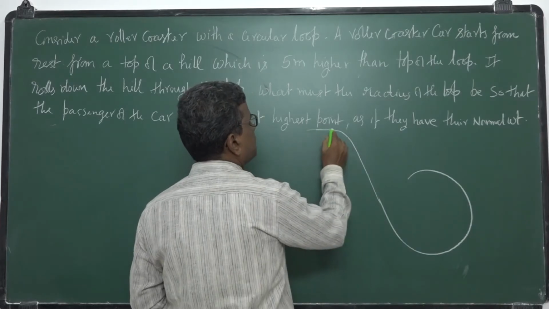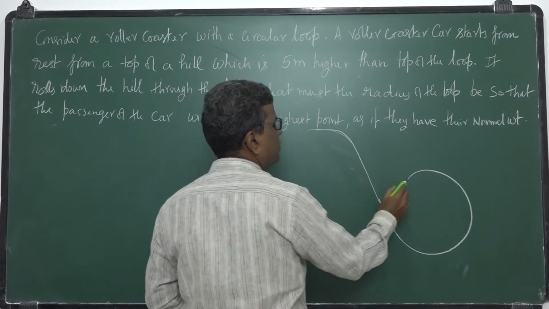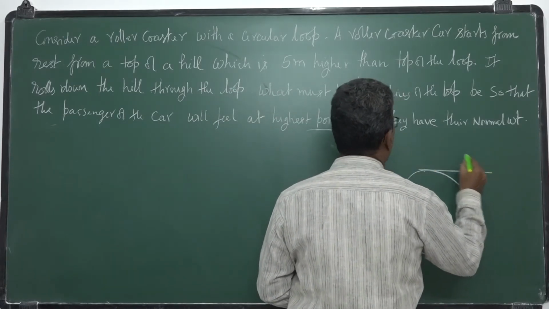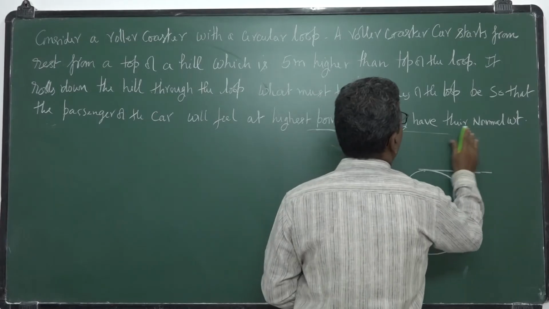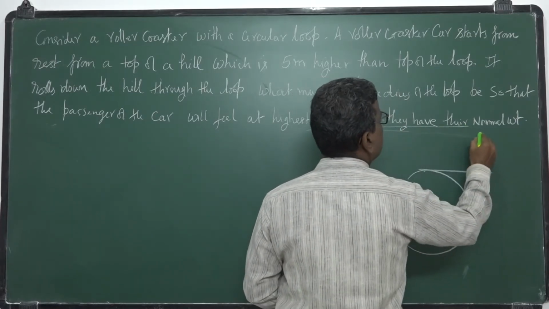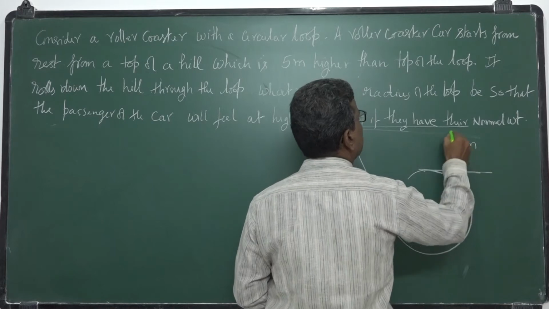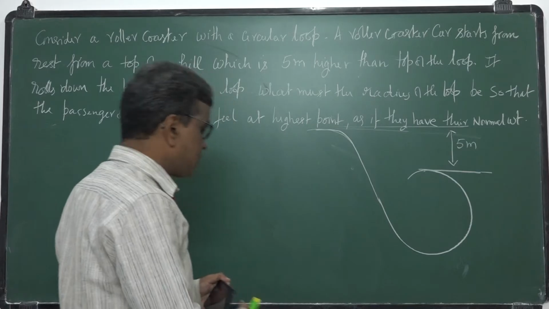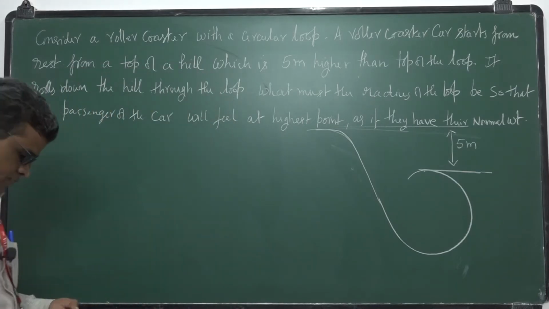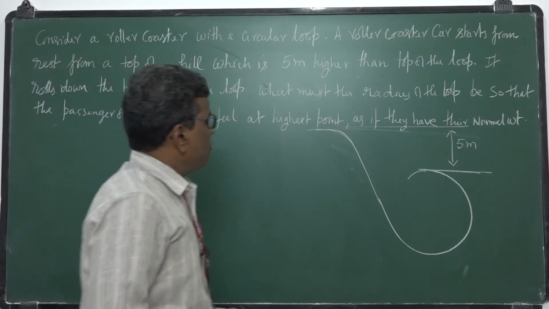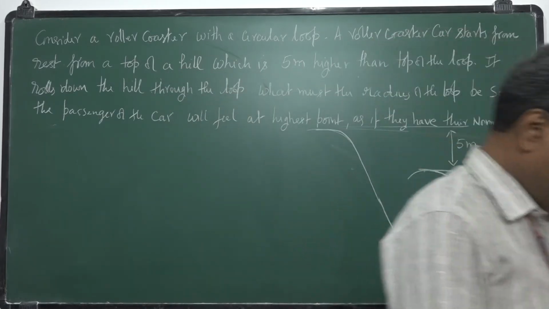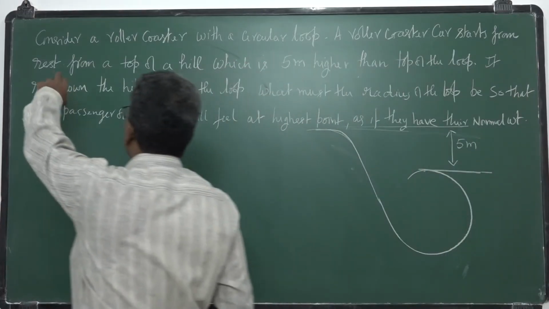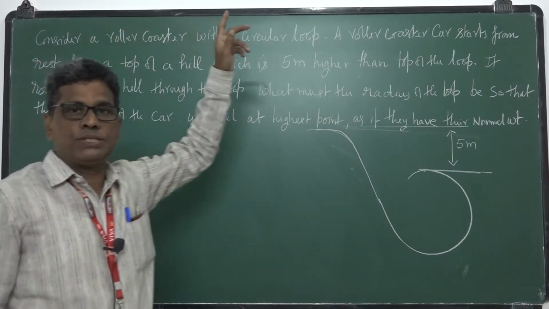The roller coaster starts from the top of the hill, and the top of the loop is at a height of 5 meters below it. Now you listen. We want the radius of the loop. Now you try to solve this problem.